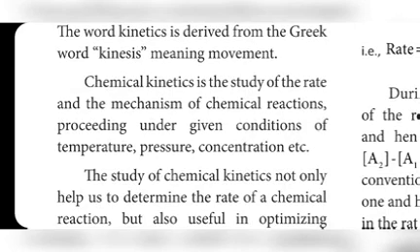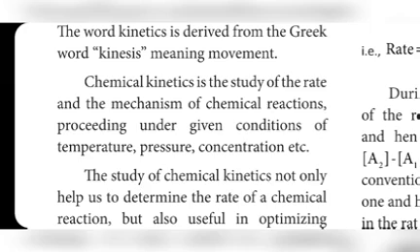Here we are going to study the rate of the reaction, rate meaning speed of the reaction, and the mechanism of chemical reactions. Here mechanism means how that reaction takes place. So in chemical kinetics, we are going to study about speed and also how that chemical reaction takes place. What are the steps involved?